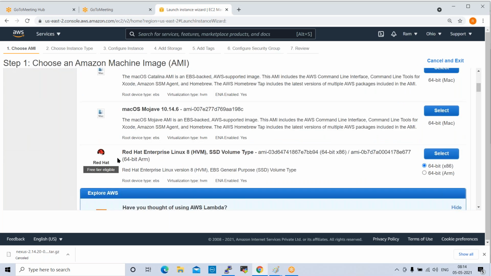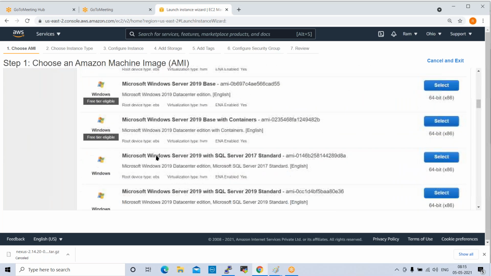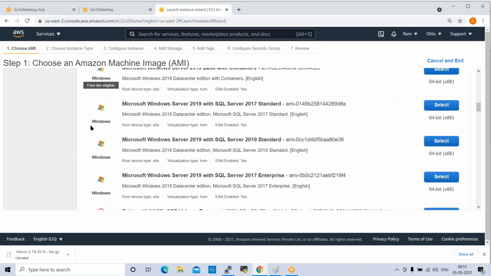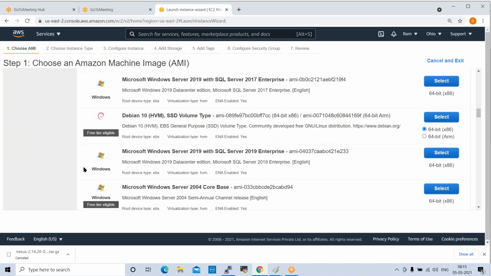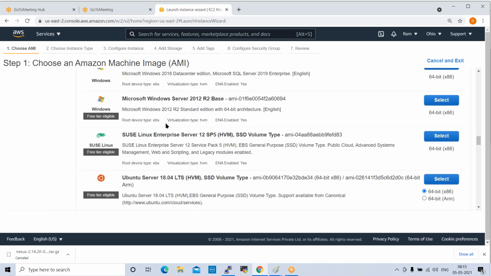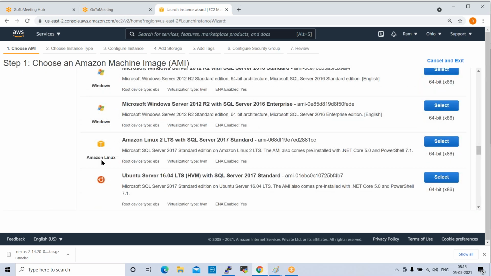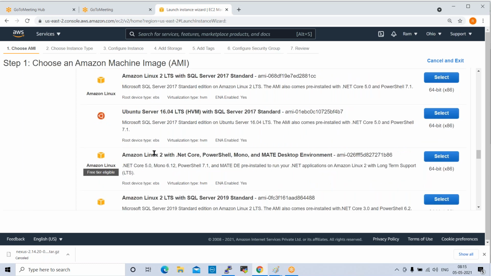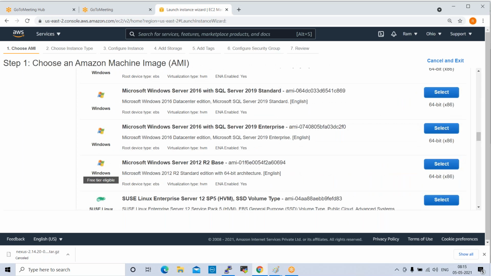Some servers are not free tier eligible. If you see here, Windows servers are not free tier. This is also not free tier. Different servers are available here which are not free tier. Even Amazon Linux has a different flavor which is not free tier, and Ubuntu 16.04 is also not free tier. Whatever is free tier eligible, those servers we can use in our test labs. Otherwise a bill will be generated. So make sure before creating your instance that you check whether it is free tier eligible or not.